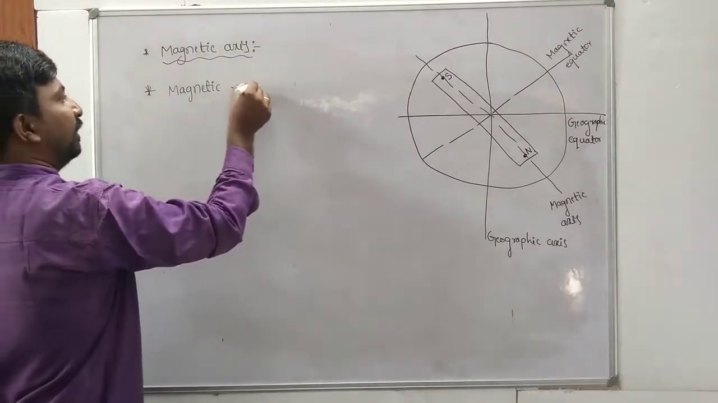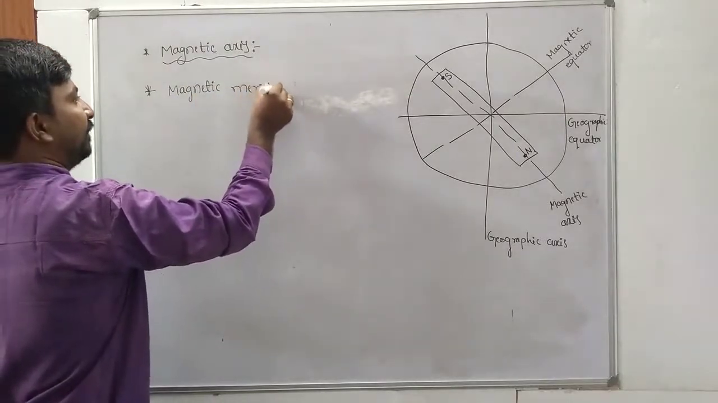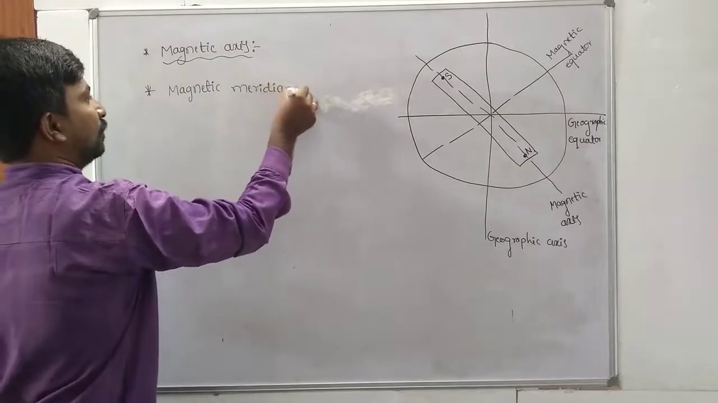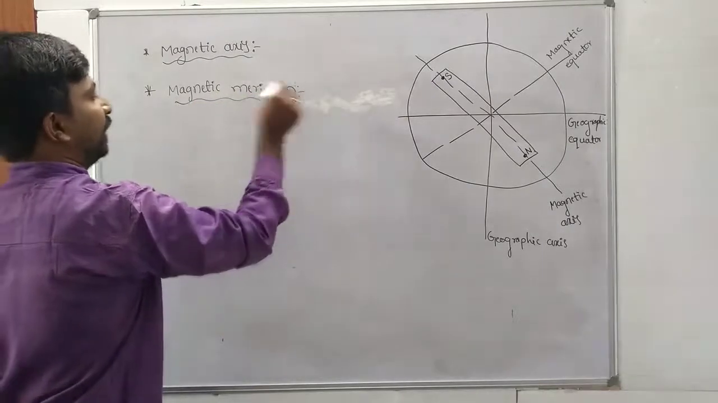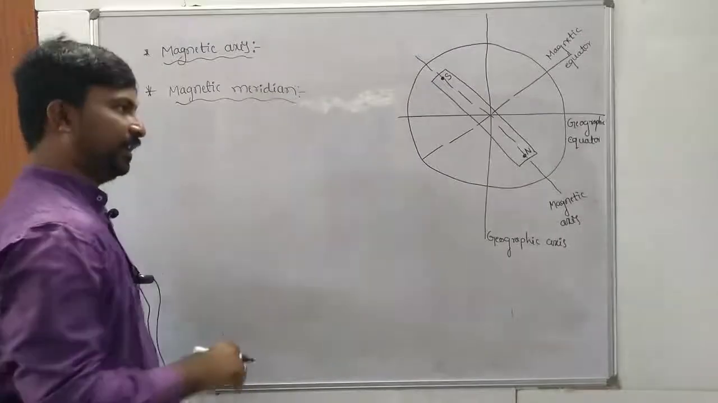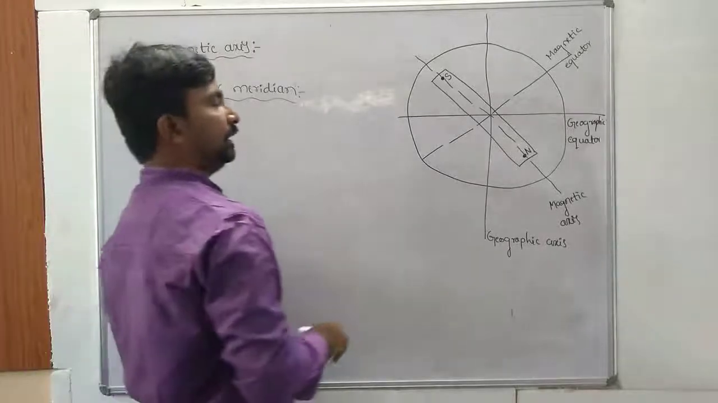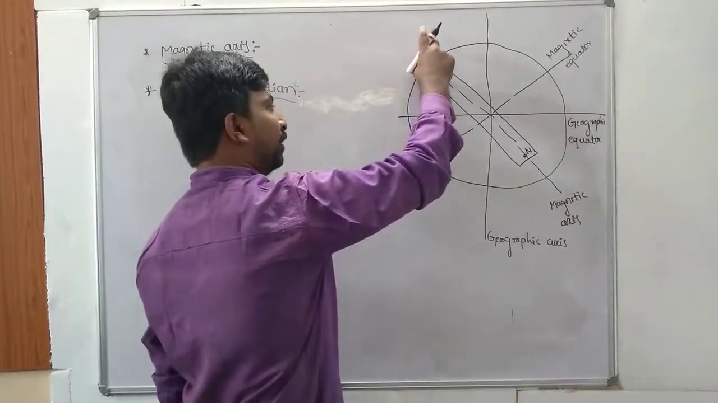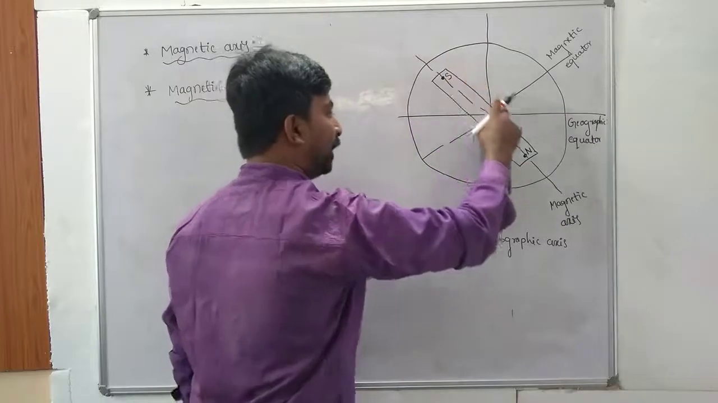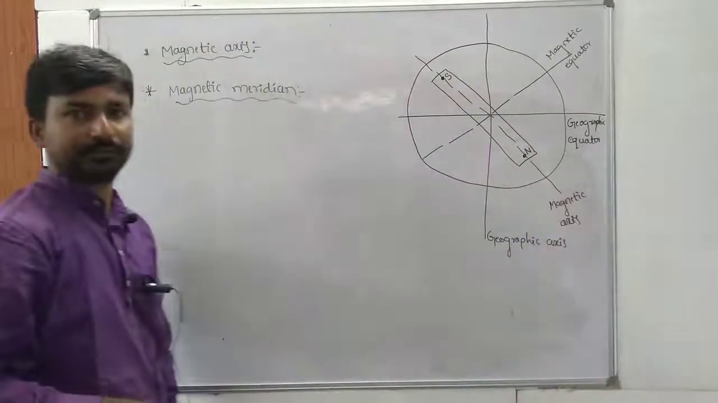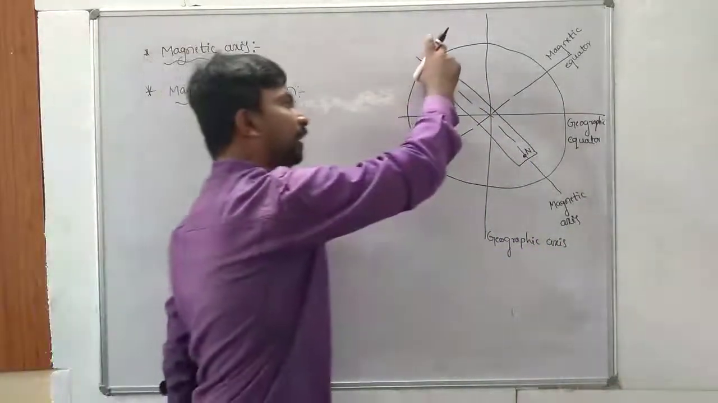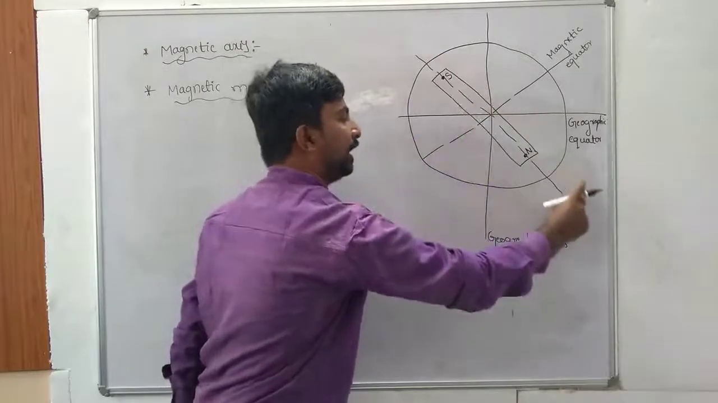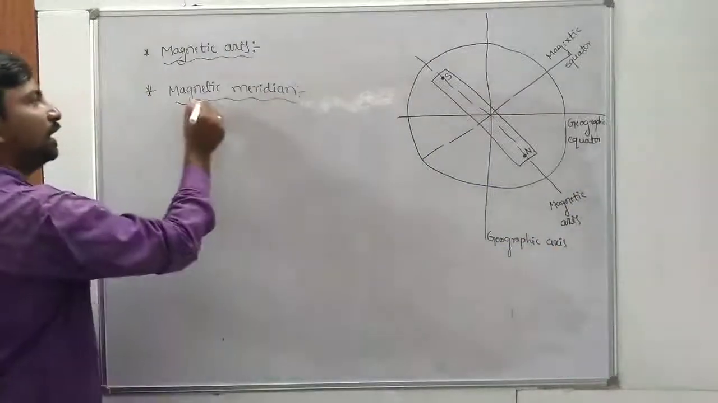Magnetic meridian. You can see the figure. What is meant by magnetic meridian? The vertical plane passing through the magnetic axis. The vertical plane passing through the magnetic axis is called what?